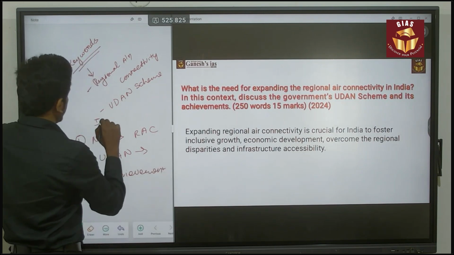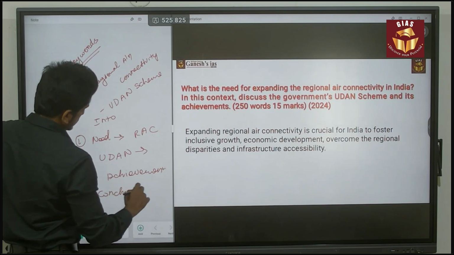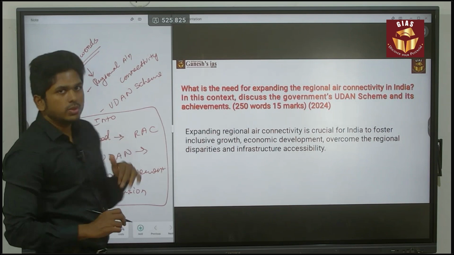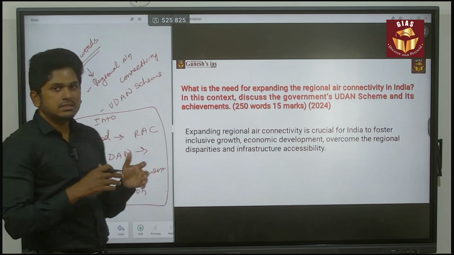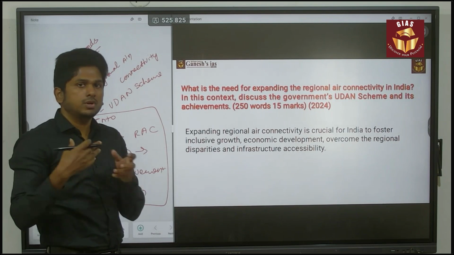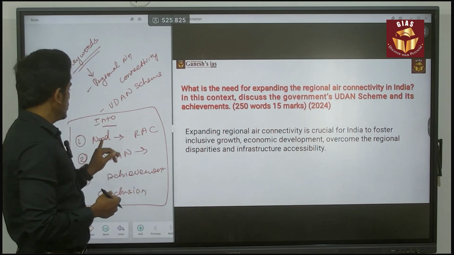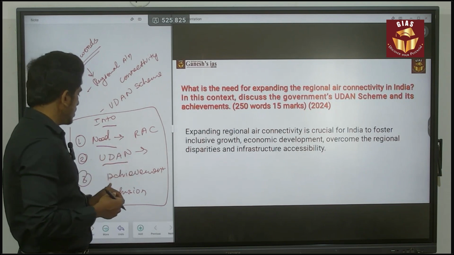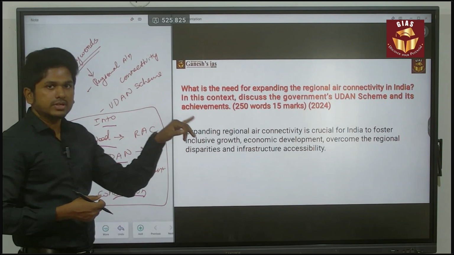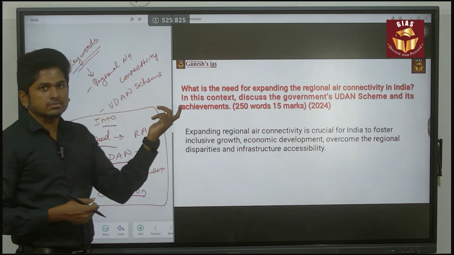Before that, you have to give an intro and then you have to conclude your answer. Before starting your answer, you have to list all these things in your memory itself, or else do some rough work in a rough sheet. So, intro you have to give, and also needs, Udan scheme and its achievements, and the conclusion. These are the things the question is actually demanding. And the keywords are regional air connectivity and Udan scheme.